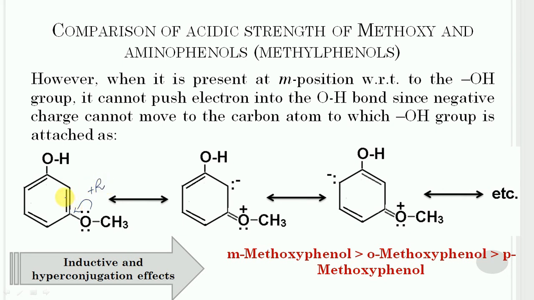Now this pi bond will shift toward this side, and this pi bond will be shifted toward this side. So in case of meta substituent, no electron density is increased on the hydroxy group. So we can say that methoxy group cannot exert plus R effect at meta position, and it can exert only minus I effect.